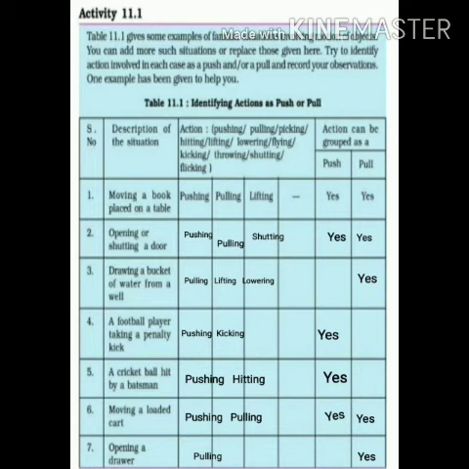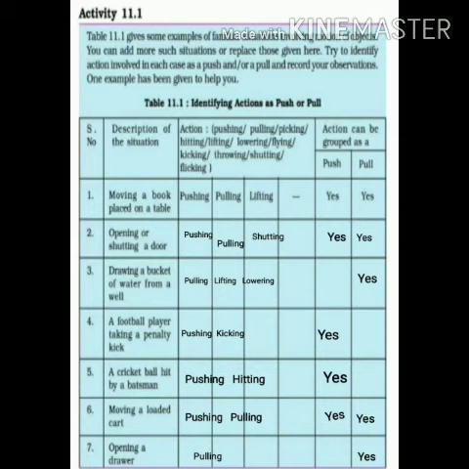Next one, a cricket ball hit by a batsman. Here pulling, pushing, hitting, in all this it is push only, means the action will be categorized as a push. Now moving a loaded cart, pushing, pulling, two of the actions, pushing and pulling, and both can be categorized under both. Now opening a drawer.